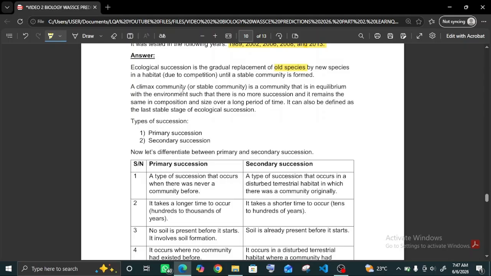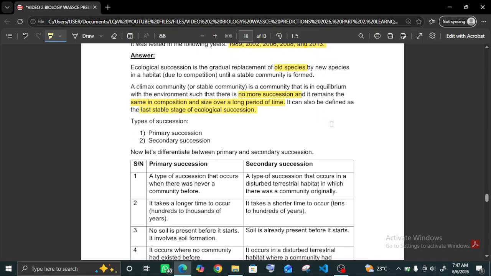You might be wondering what a climax community is. A climax community is also a very important definition you should take note of. It's a community that is in equilibrium with the environment so that there is no more succession and it remains the same in composition and size over a long period of time. It can also be defined as the last stable stage of ecological succession.